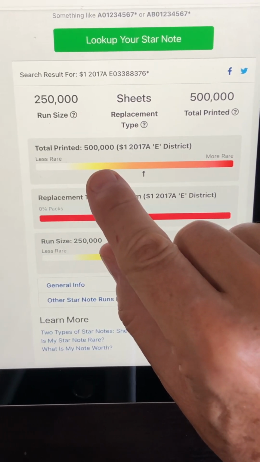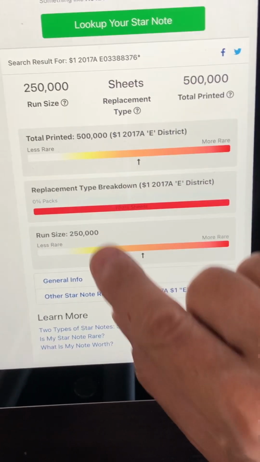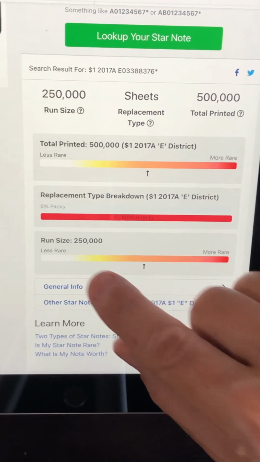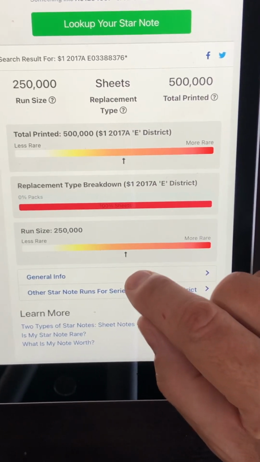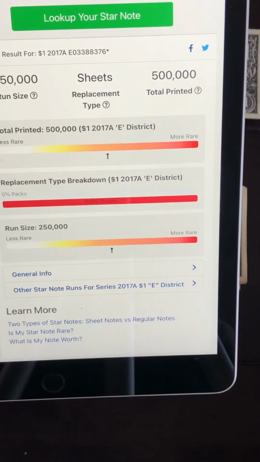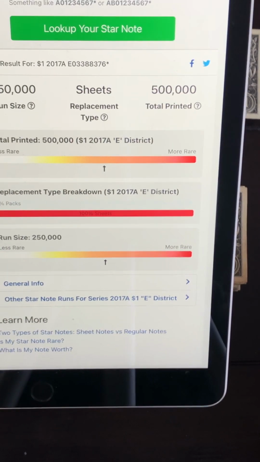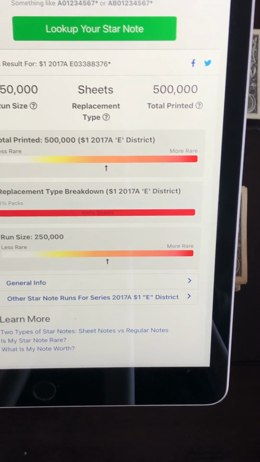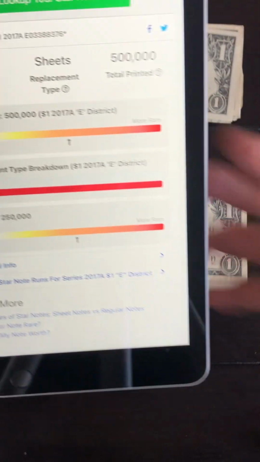That's a very low run. We've been seeing 9.6 million or 9.9. 500,000, and the run size is only 250,000. So those arrows are over there towards the more rare. This is a 250,000 run size with total printed of 500,000. So as you can imagine, this is not super rare, but it's a moderately rare star note. So a good find there. I'll put that in a separate pile.